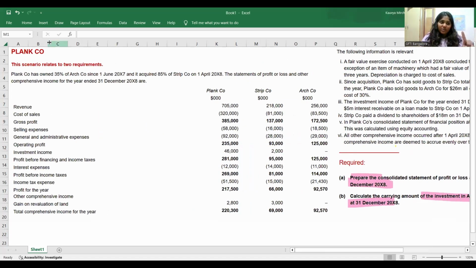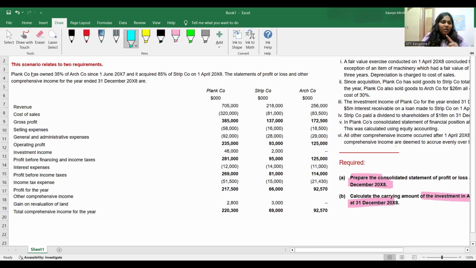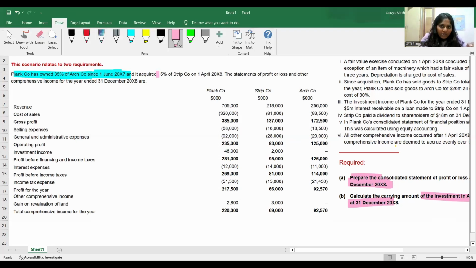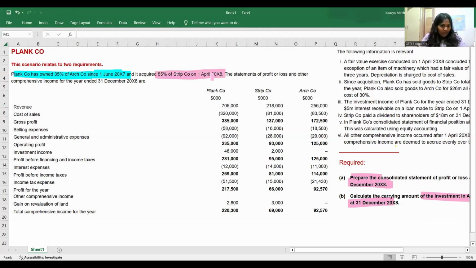Year ending is 31st December X8. And we have owned 35% of Arch company since 1st June X7. That means Arch company was already there in the business as an associate. And we acquired 80% of Strip company on 1st April X8. That means in this year, is it mid-year acquisition or full-year acquisition?